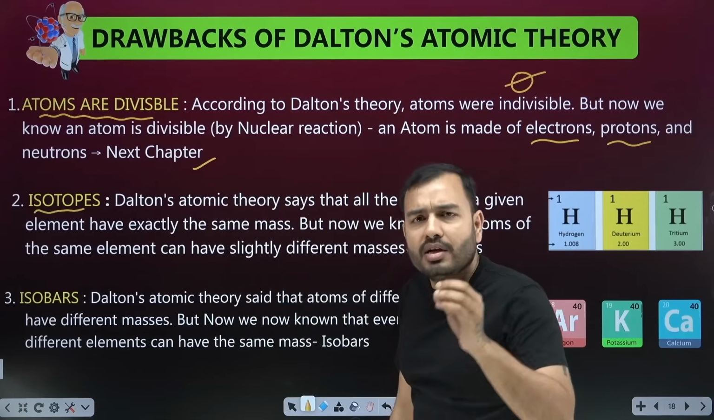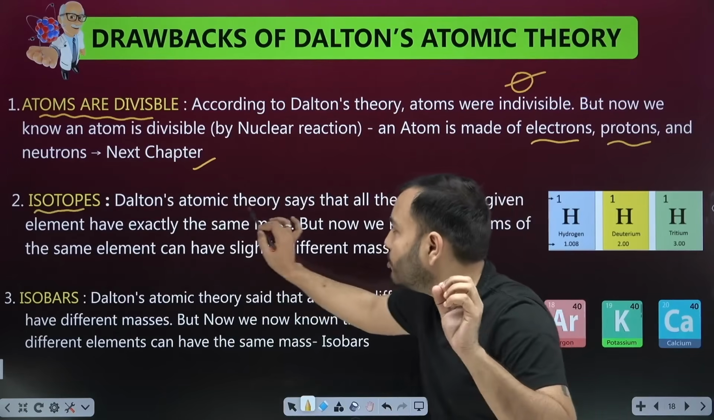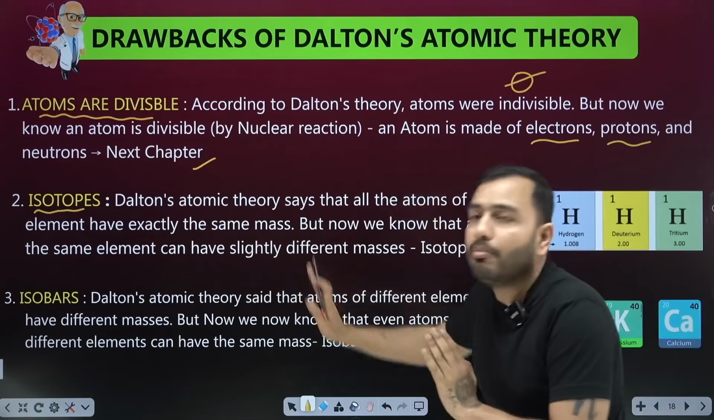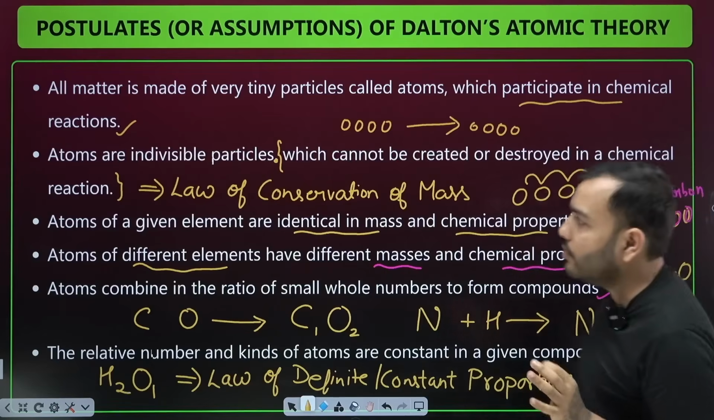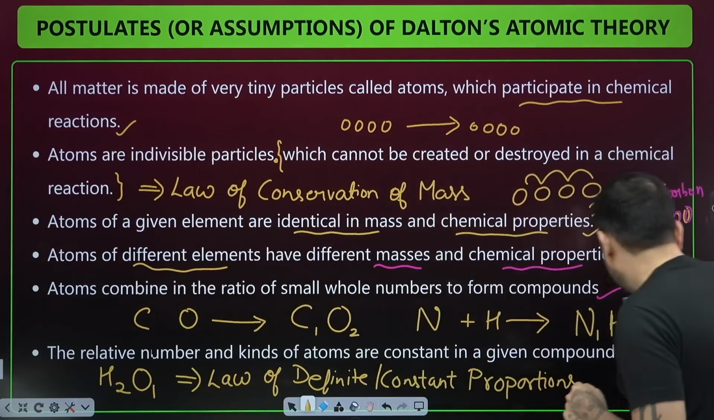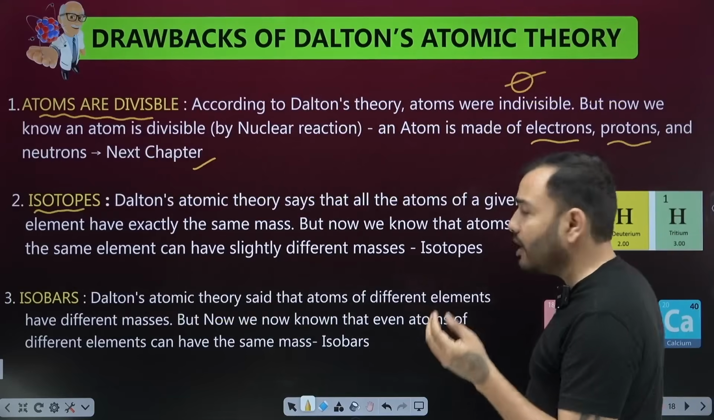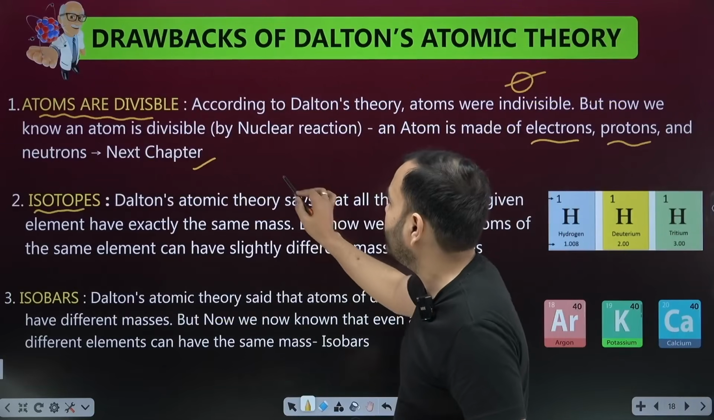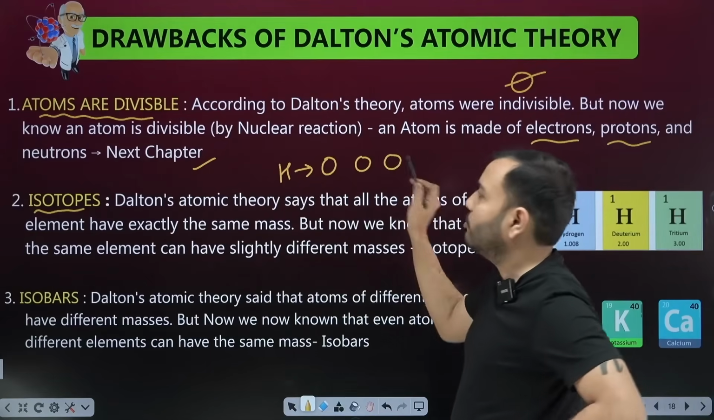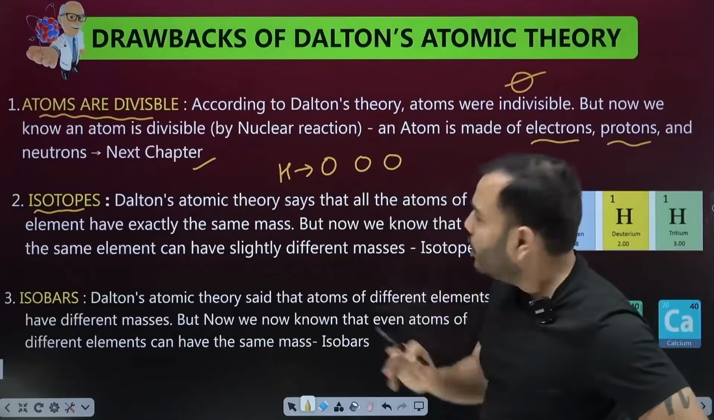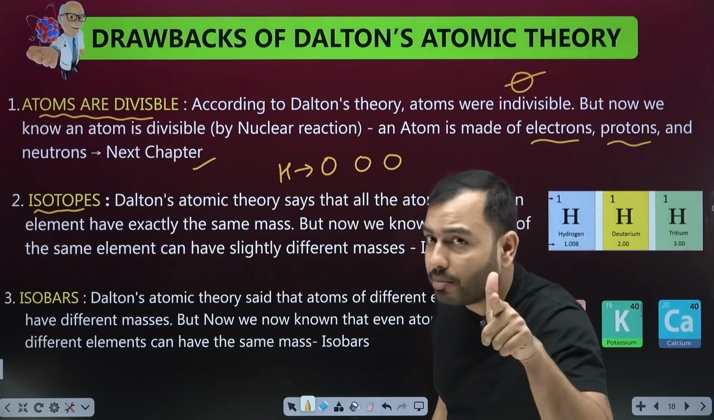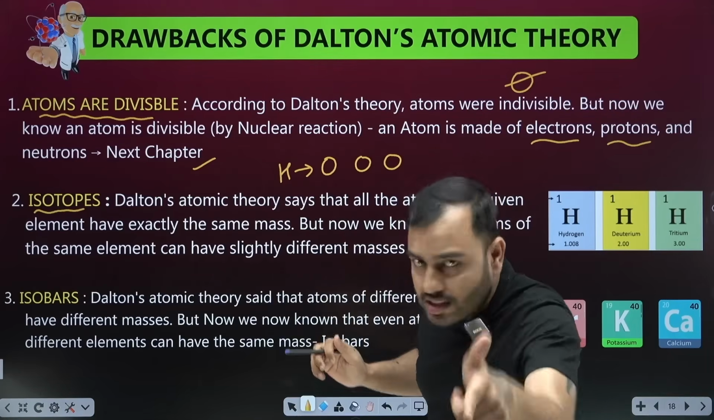It's a very interesting concept. What did Dalton say? Dalton's atomic theory says that all the atoms of a given element have exactly the same mass. Is that what he said? Look, what he said: atoms of a given element are identical in mass. That means if I have 3 hydrogen atoms, what will be the mass of these 3? Will it be the same or different? According to Dalton, tell me in the comments. The same, it will be the same.